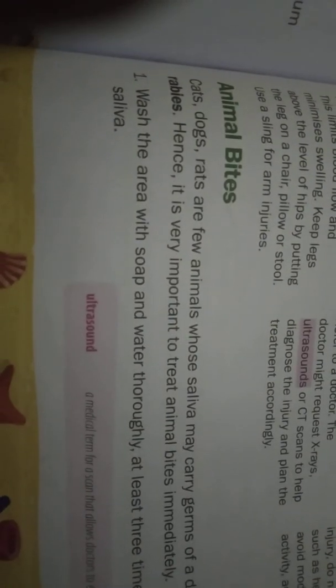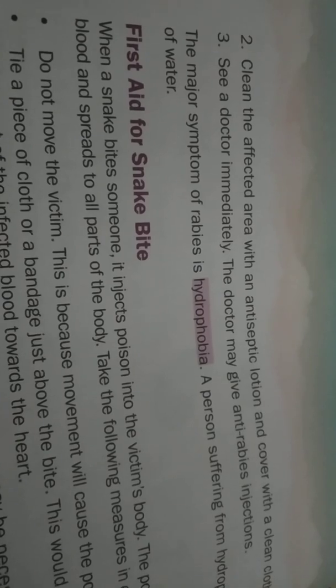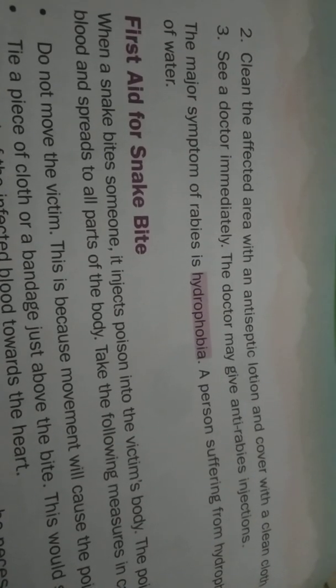Dogs will bite with the mouth only, no? So what is the treatment for that? We need to take at least 14 injections near the stomach. So that's why we should be careful with animal bites. Wash the area with soap and water thoroughly at least 3 times to remove the saliva. Next, turn to page 58. Clean the affected area with an antiseptic lotion and cover it with a clean cloth. See a doctor immediately. The doctor may give anti-rabies injections.